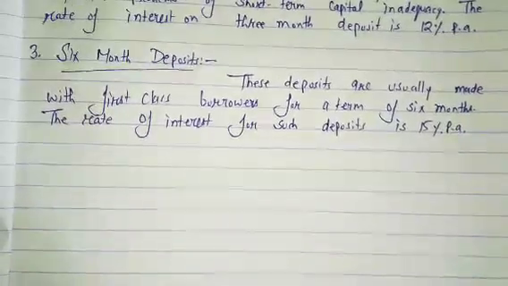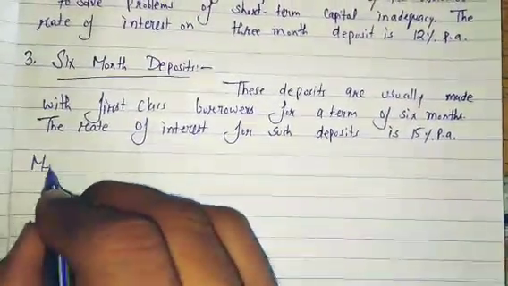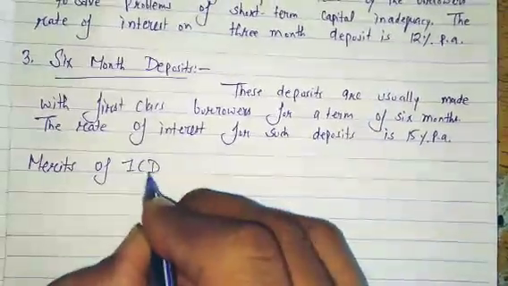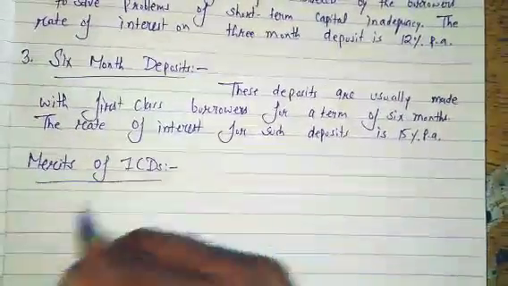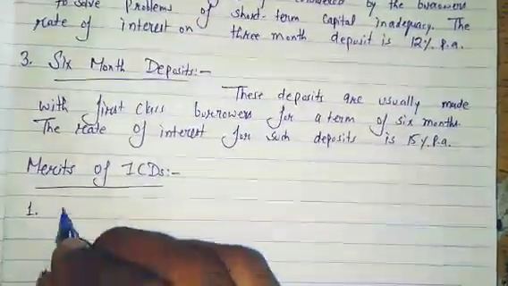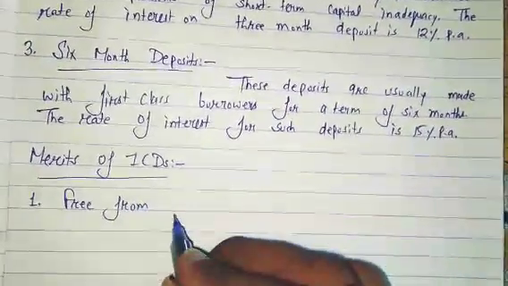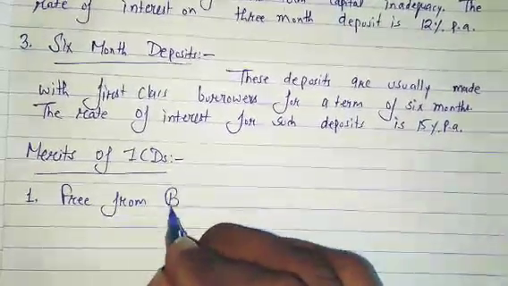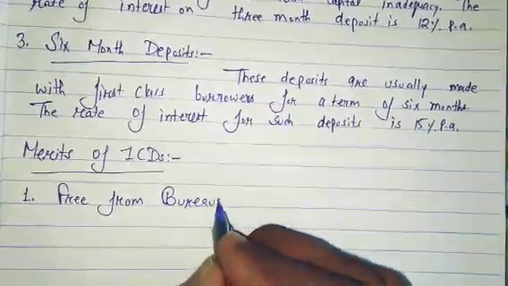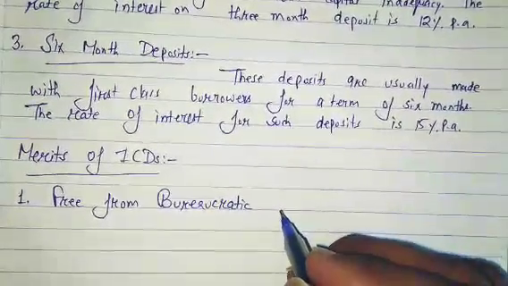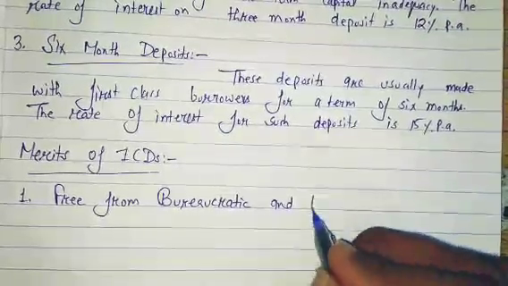Now students, listen about the merits of ICDs, intercorporate deposits. The first merit is that it is free from bureaucratic and legal problems.